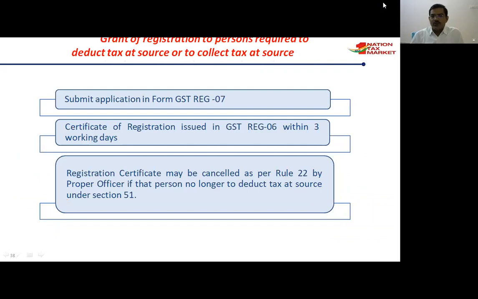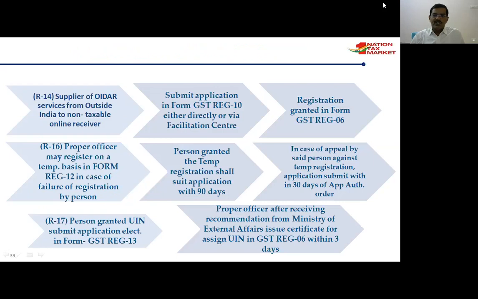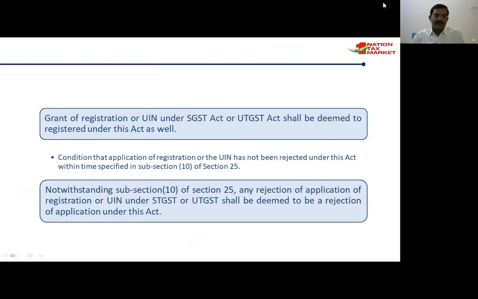Certificate of registration is issued in GST REG 6 within 3 working days. The registration certificate may be cancelled as per Rule 22 of the GST Act by the proper officer if that person is no longer liable to deduct tax at source under section 51. So these are the major GST registration forms. Okay.